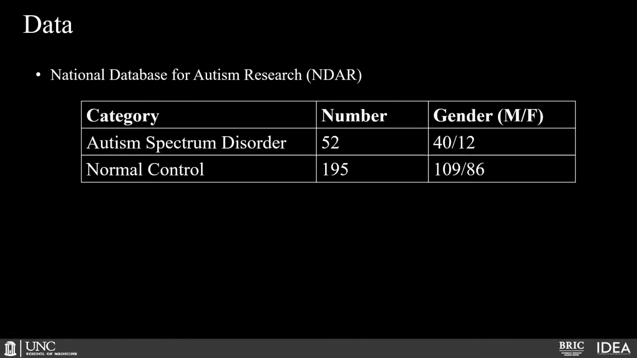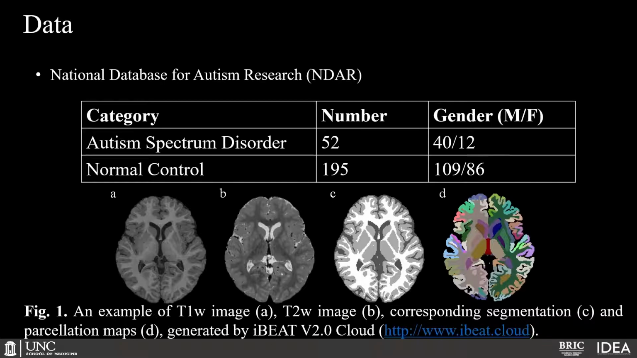There are a total of 247 subjects collected from the National Database for Autism Research, including 52 autism subjects and 195 normal subjects. For autism subjects, there are 40 boys and 12 girls, and for normal subjects, there are 109 boys and 86 girls. Figure 1 shows an example of the model input.